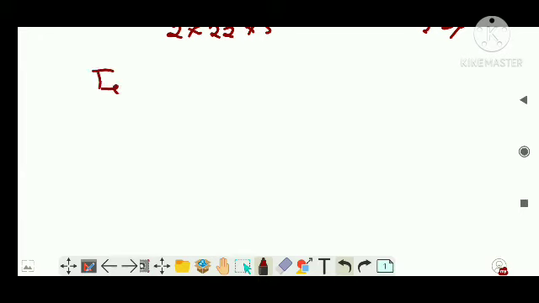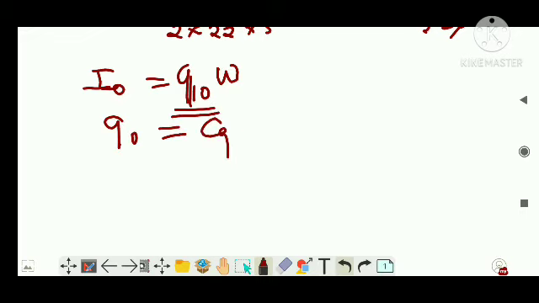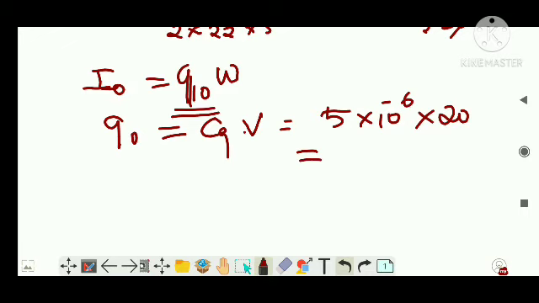Now the second question which was asked was maximum current. You know, maximum current is equal to q naught omega. And we have to find maximum charge q naught, which is C equivalent into V, Q is equal to CV. Now you are having 5 microfarad, so 10 to the power minus 6 into what was the voltage supply, 20 volt. So you'll get 100 into 10 to the power minus 6, that is 10 to the power minus 5 coulomb. Then you have to find I naught, so put 10 to the power minus 5 coulomb.